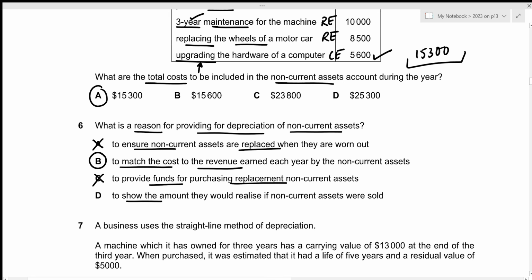Then the fourth one is to show the amount they would realize if non-current assets were sold. Again, we are talking about depreciation, not disposal. So this has no correlation to provision for depreciation. Option D will be incorrect as well.